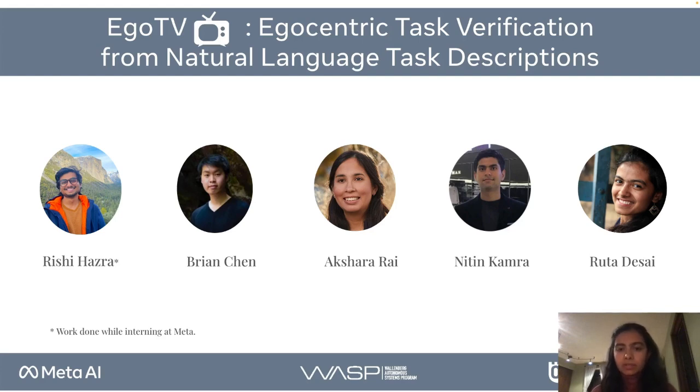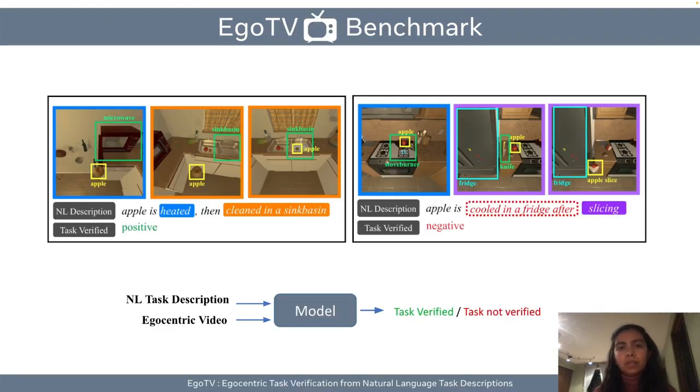However, before such agents could correct or proactively prevent their users' mistakes, such agents should be capable of detecting the mistakes and verifying whether the user is doing the right thing. So to that end, we present a new benchmark and an associated synthetic data set called EgoTV for egocentric task verification. Given a natural language task description and an associated egocentric video of a user performing a task, the goal of the benchmark is to determine if the task has been correctly executed in the video or not.